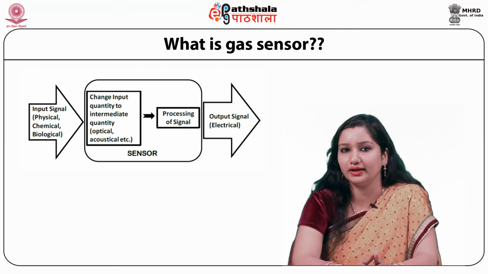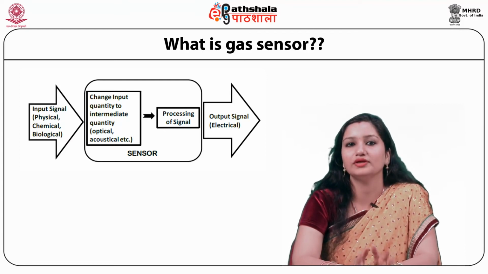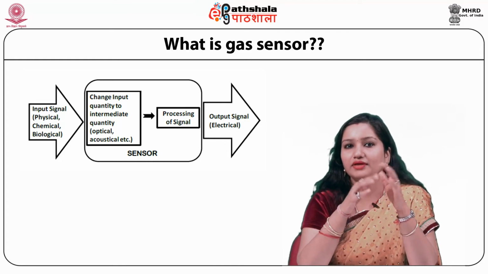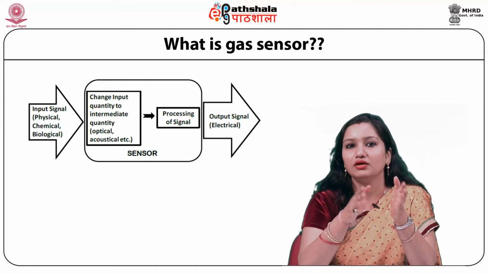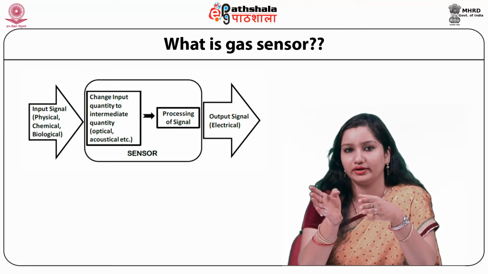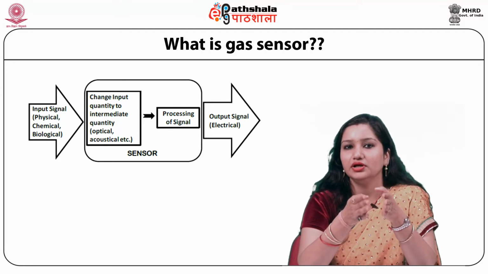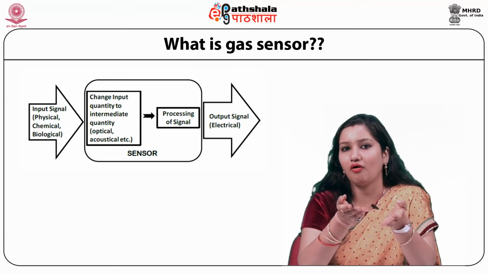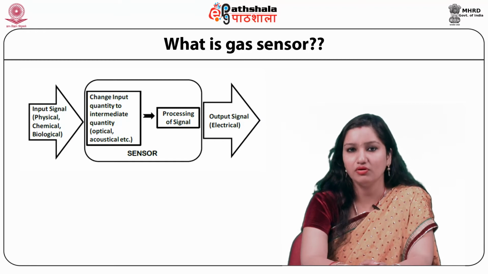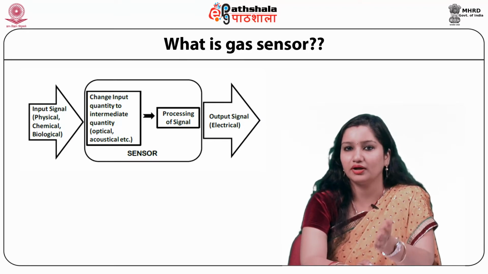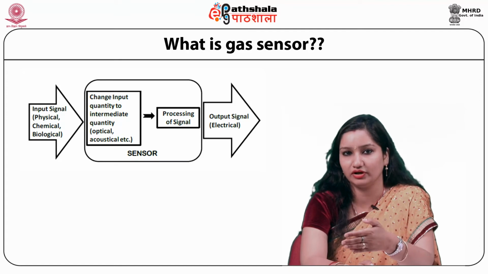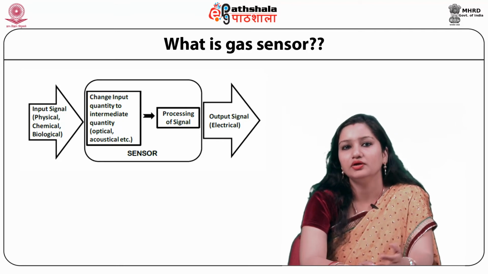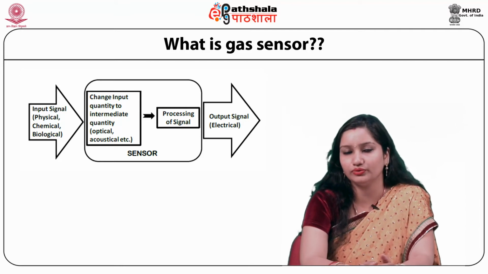So before we go into the detail, let's have an introduction that actually what is a gas sensor. Sensor is a device that measures change in physical, chemical or biological quantity and converts it into a signal which can be measured or read by an instrument or observer. Therefore, sensor is a transducer that converts a non-electrical value, which can be physical or chemical quantity, to preferably an electrical value that can be measured.